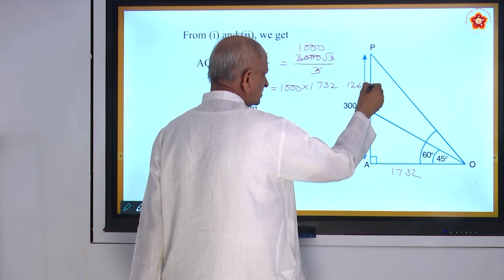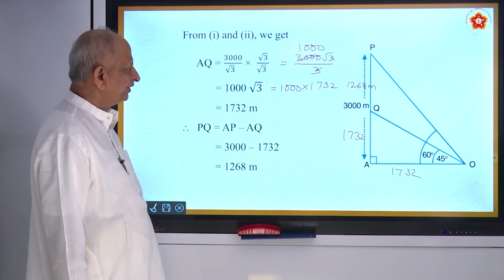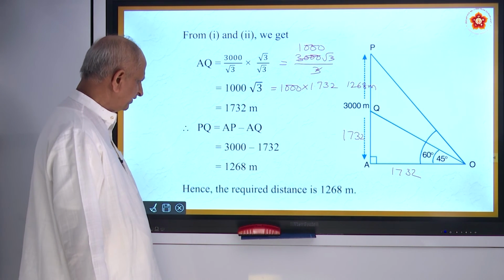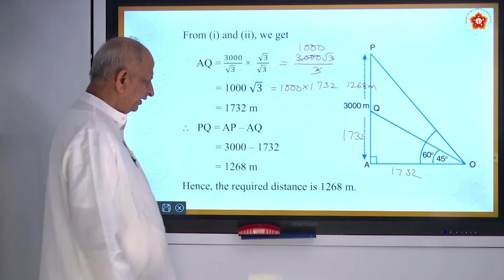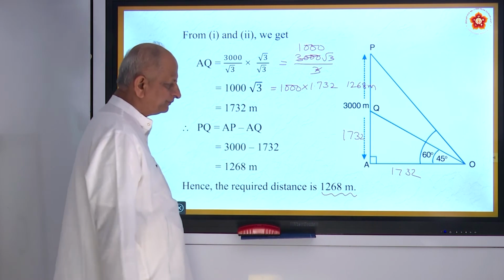That is the answer. The distance between the two aeroplanes is 1268. So note down. The answer is: required distance is equal to 1268 meters.